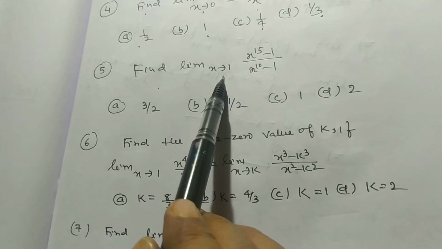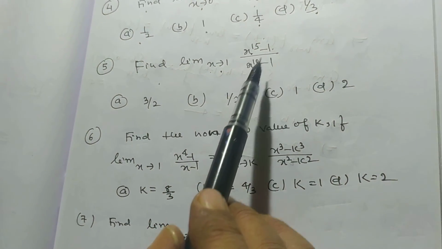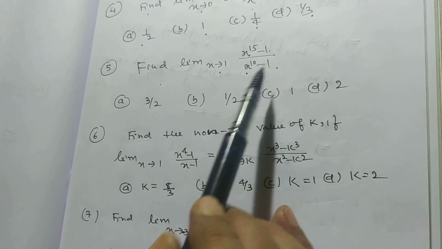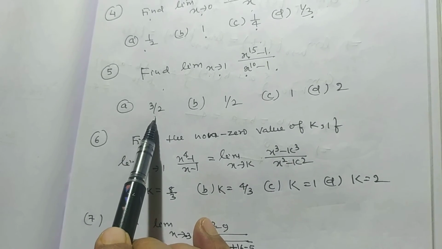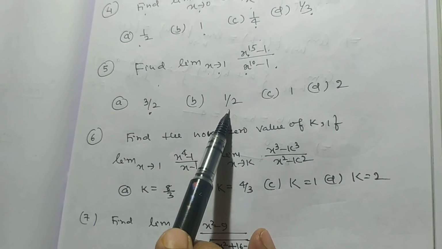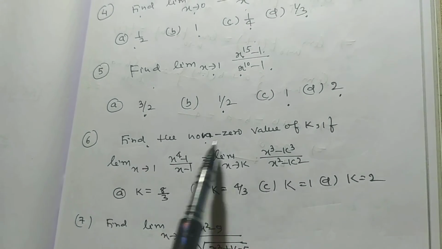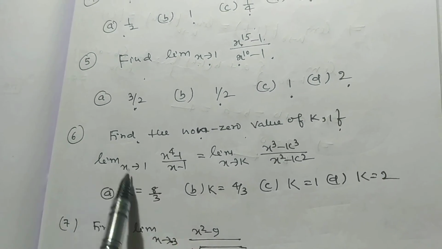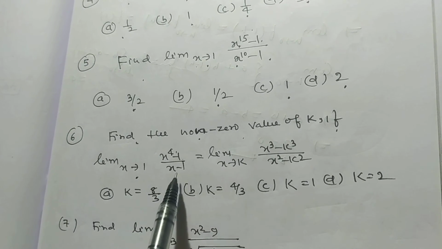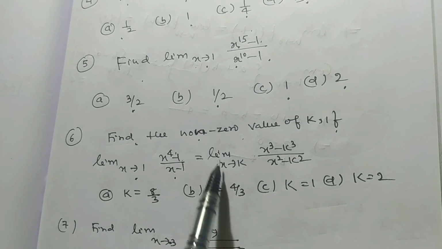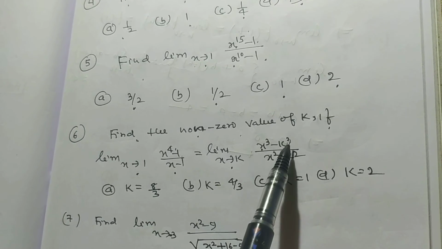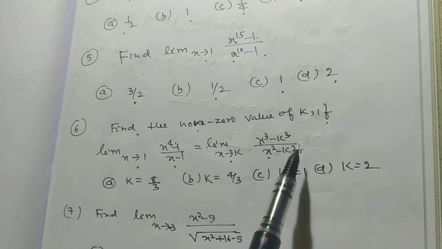Find limit x tends to 1, (x to the power 15 minus 1) by (x to the power 10 minus 1). And here are 4 options. A is 3 by 2, B is half, C is 1, D is 2. Find the non-zero value of k if limit x tends to 1, (x to the power 4 minus 1) by (x minus 1) equals limit x tends to k, (x cube minus k cube) by (x square minus k square).